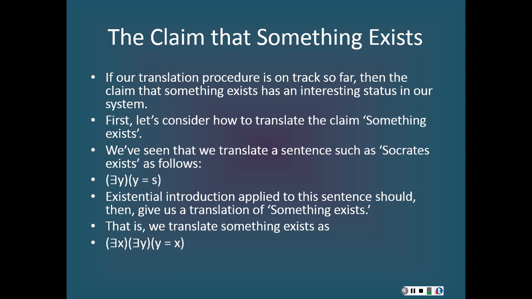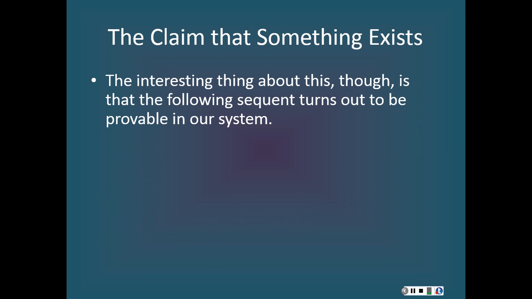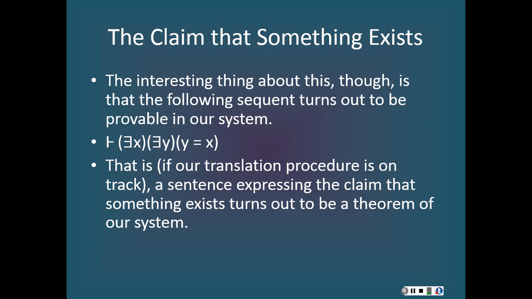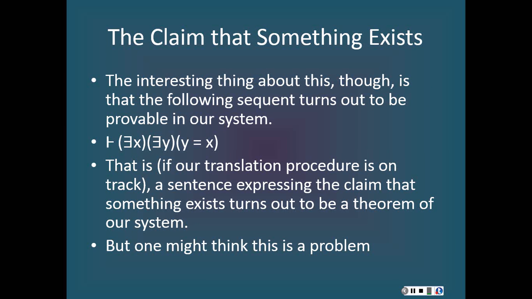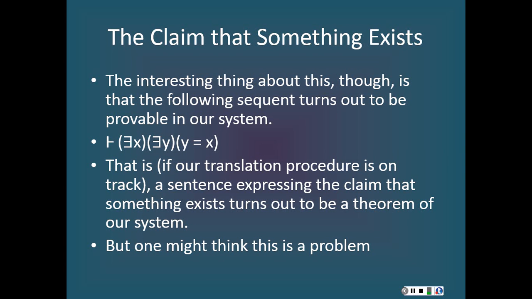But there is something a little bit odd about all of this, and that's that this sequent here is provable in our system. So what this tells us is that if our translation procedure is on track, a sentence expressing the claim that something exists turns out to be a theorem of our system. That is, our system regards the sentence "something exists" as a logical truth. But one might think that that is something of a problem.